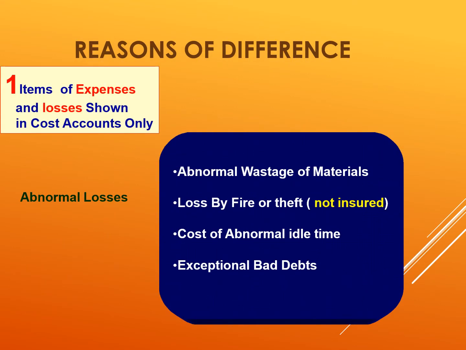Second reason is items of expenses and losses shown in cost accounts only. So some of the expenses and losses will be shown in cost accounts only. So what are these losses? Abnormal wastage of material, loss by fire or theft if it is not insured, cost of abnormal idle time, exceptional bad debts. Such things will be recorded only in cost accounts.